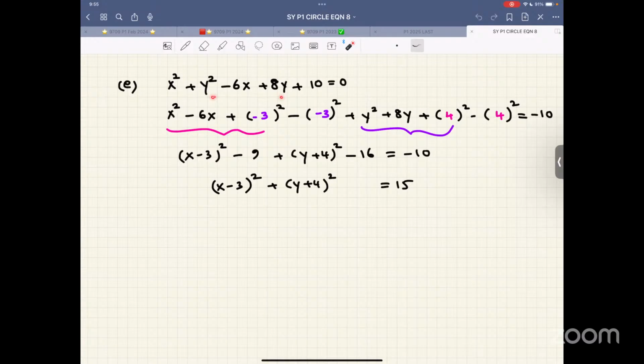Y squared plus 8y. Write these two terms together. First add, then subtract the square of half the coefficient of x. First add, then subtract the square of half the coefficient of y. Rewrite the first three terms as a perfect square. Take this to the other side. And that's how you get this equation.